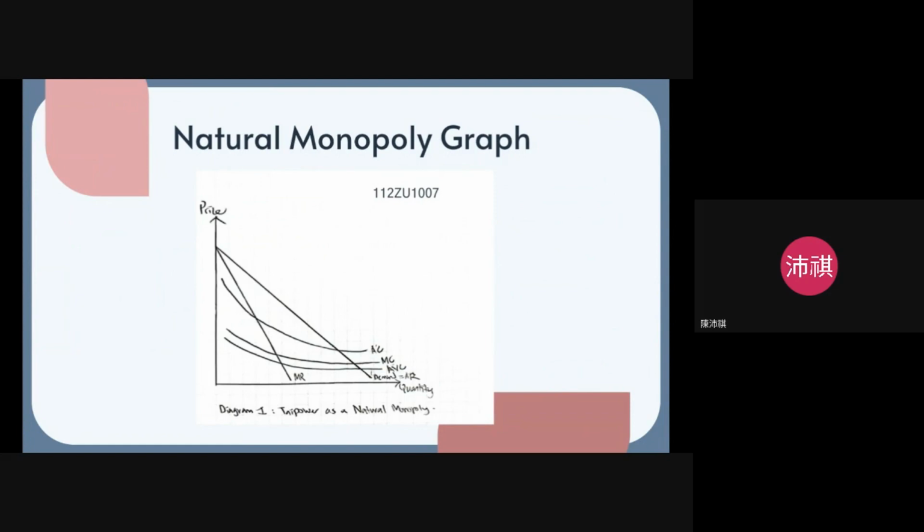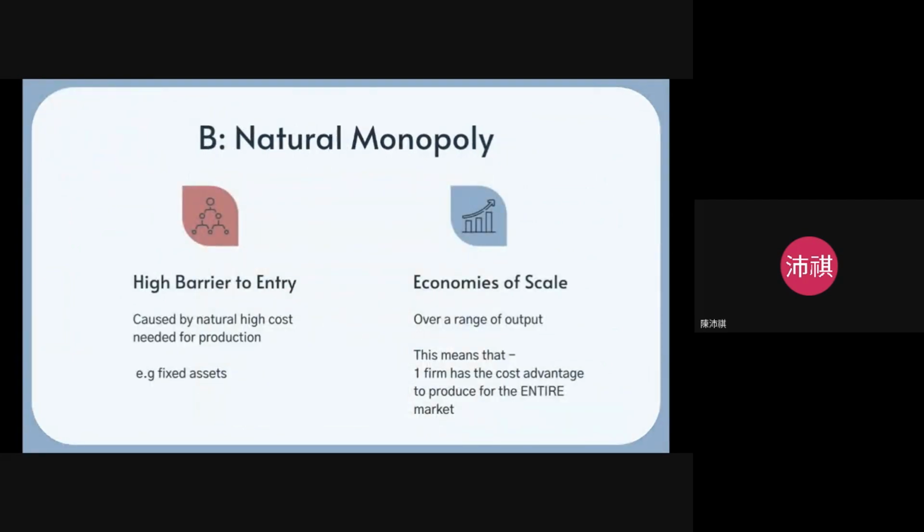As you can see, the average cost curve, the marginal cost curve, and the average variable cost curve are all in decline. This is because a natural monopoly has a high fixed cost. And why do they have high fixed cost? Well, this links with the explanation for part B.